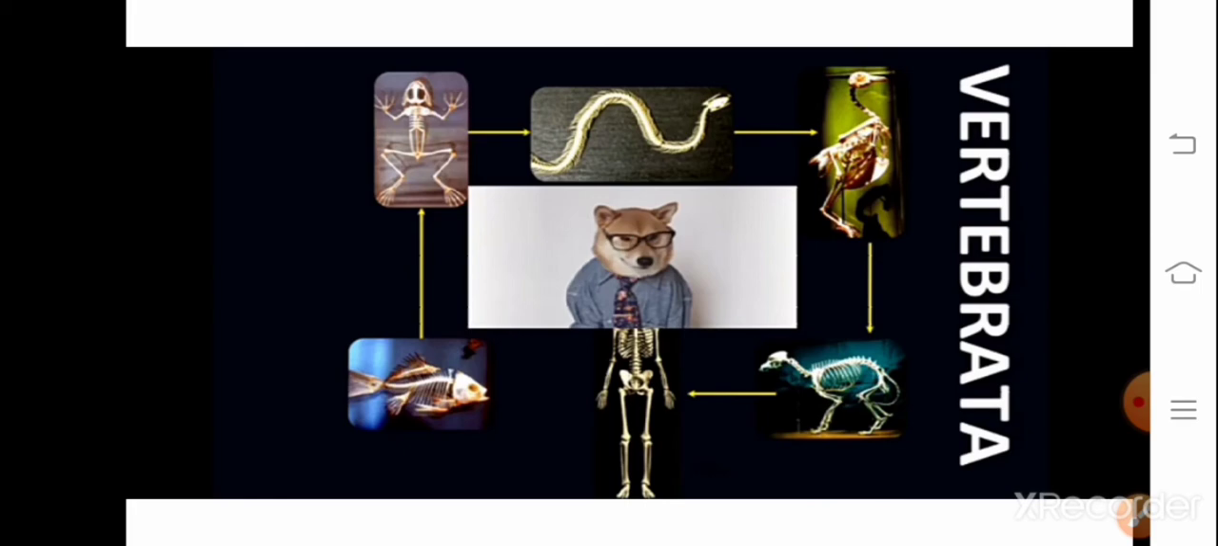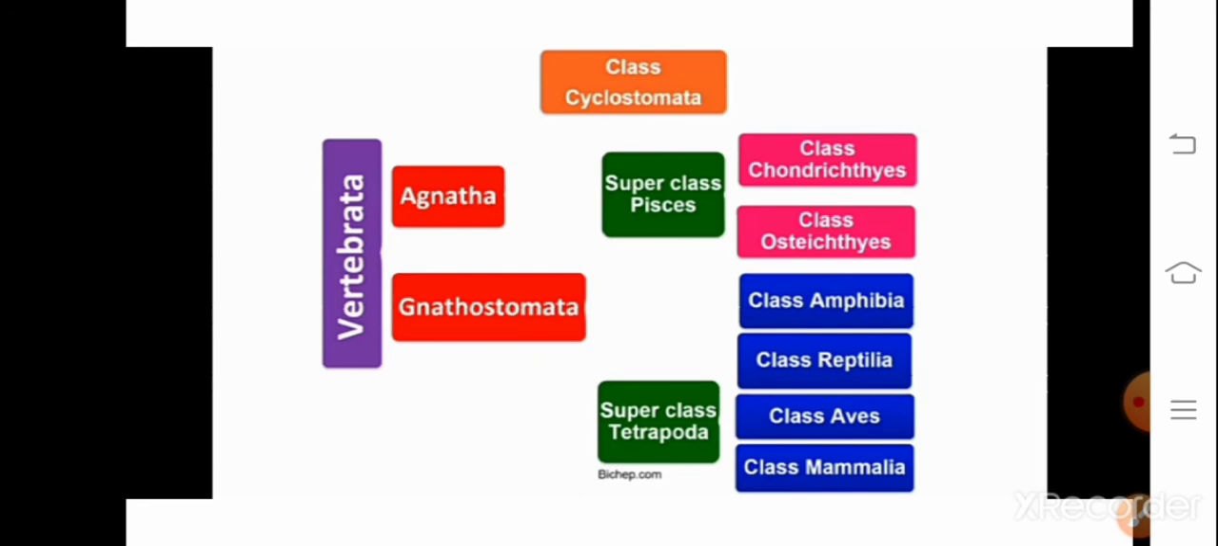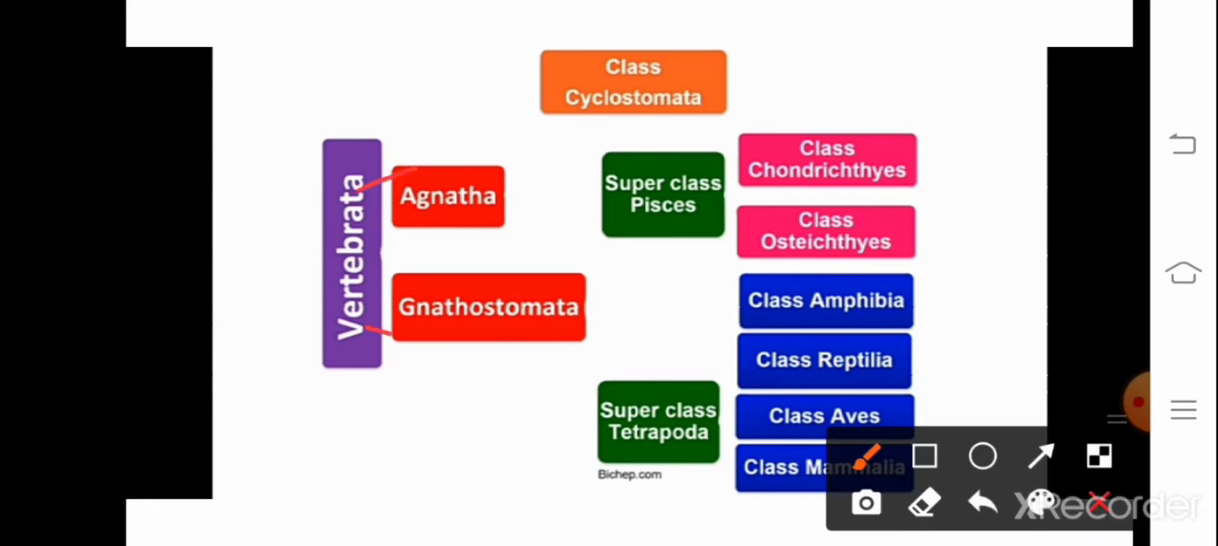Okay, third subphylum. This subphylum Vertebrata, you all know that it includes fishes, amphibians, reptiles, birds, mammals, right? But other than this, there is a class which is called Cyclostomata. That we'll discuss first. Now let's discuss the classification of subphylum Vertebrata. So this subphylum Vertebrata is divided into two, that is Agnatha and Gnathostomata.